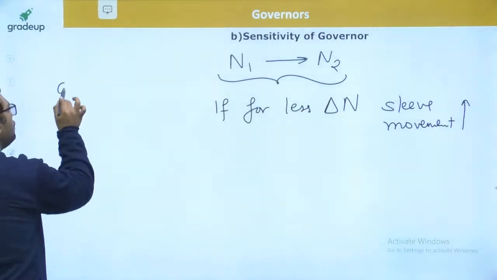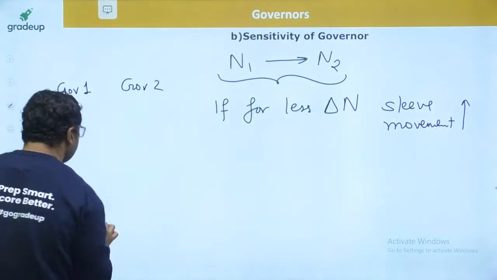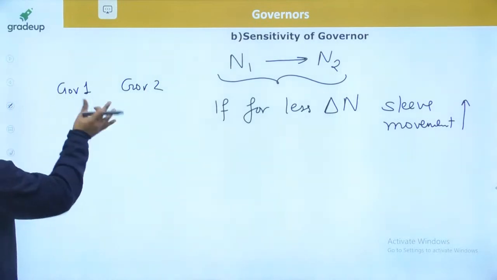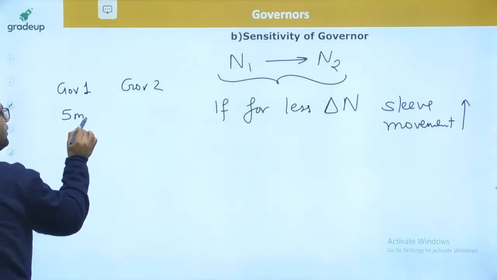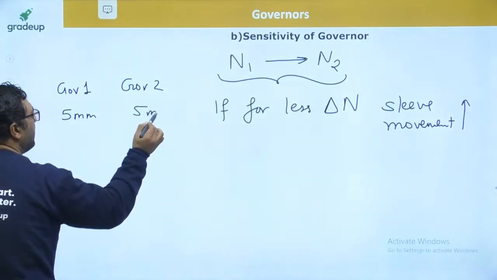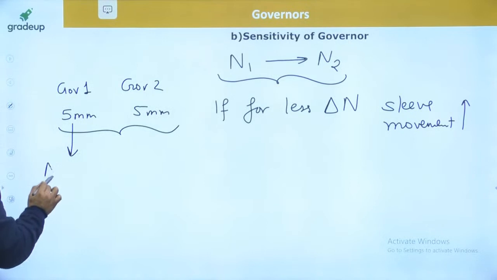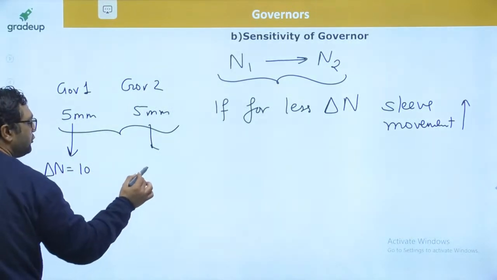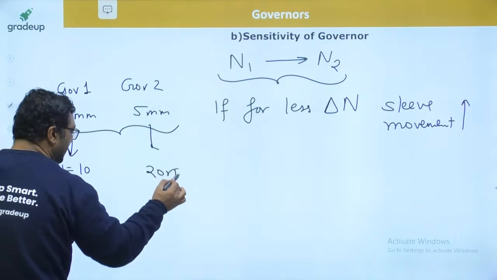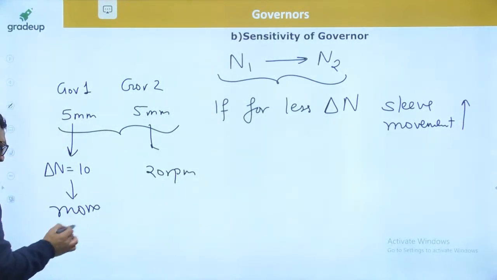Let us say we are having two governors, governor 1 and governor 2, and the movement of the sleeve was 5 mm for both. For the same sleeve movement, this governor had a change of speed of 10 rpm and this governor had a change of speed of 20 rpm. Then I will say this governor is more sensitive.